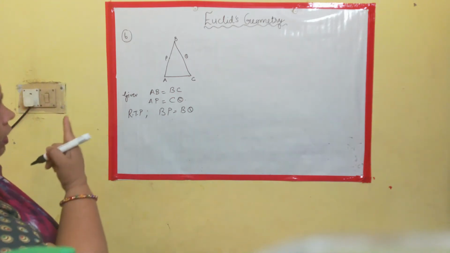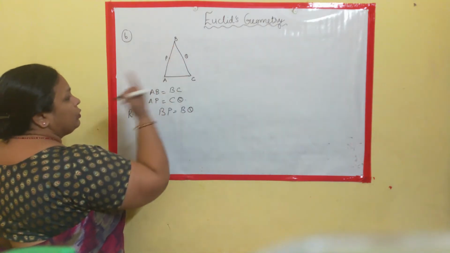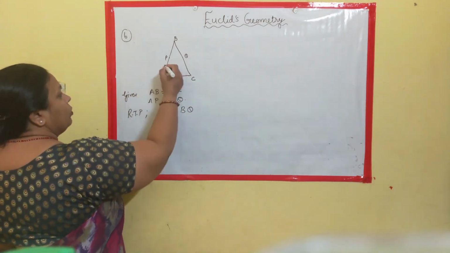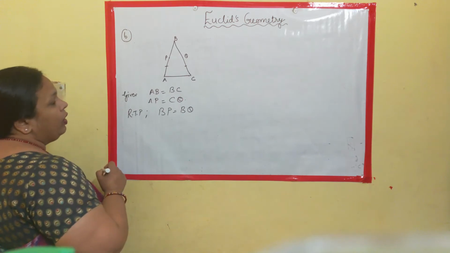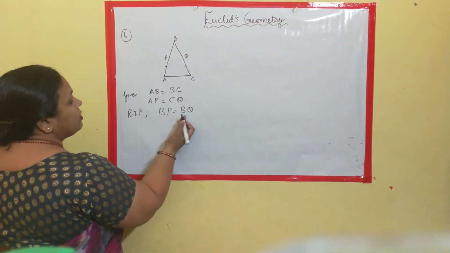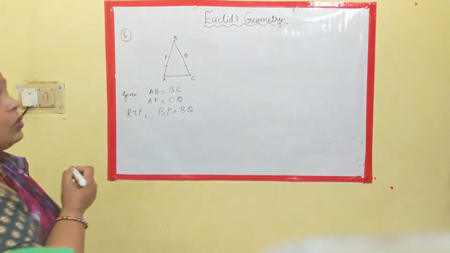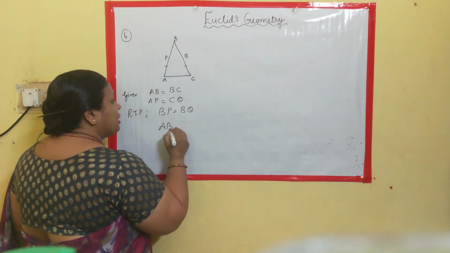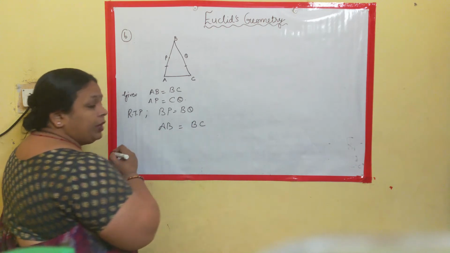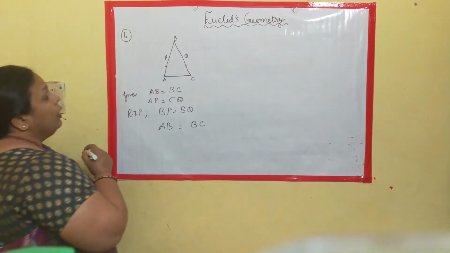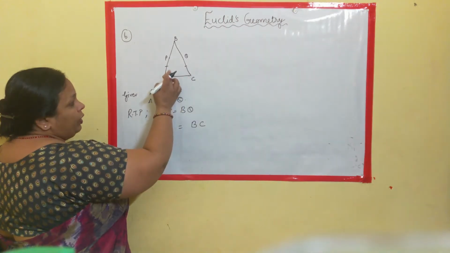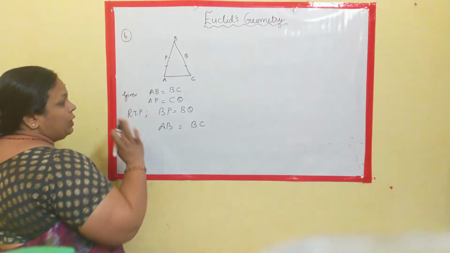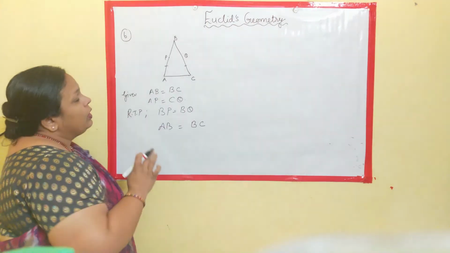Given is AB is equal to BC and AP is equal to CQ. So this part is the same. We need to prove that BP is equal to BQ. So what will we be doing? We will again be taking AB is equal to BC as the statement. Clear? And AP and QC are given as equal, and we need to prove this.